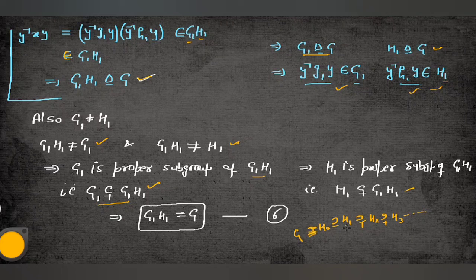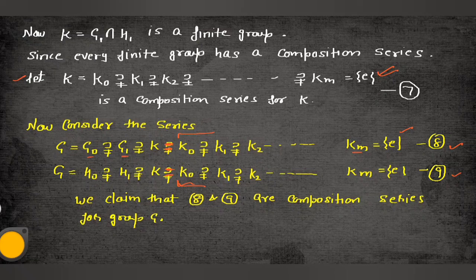So it means H1 is contained in this, so there exists a G1 H1 in which H1 is contained, and that must be equal to G. Okay, clear? In the place of H naught, I can write G1 H1. It means this G1 H1 is the maximal normal subgroup, and this is equal to G actually. So by equation number 6 we prove that G1 H1 is equal to G. Okay, what is the benefit of this?